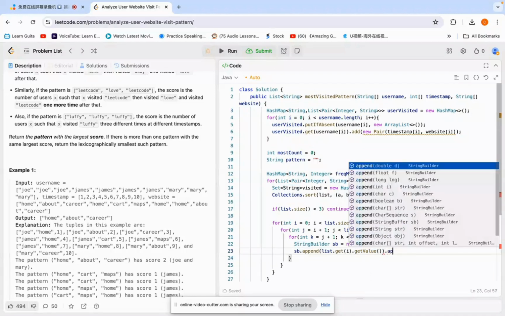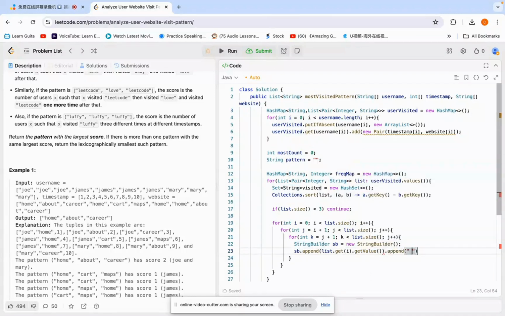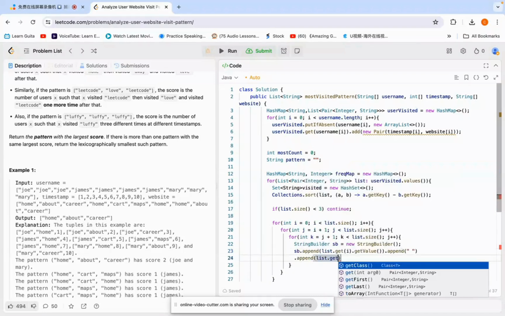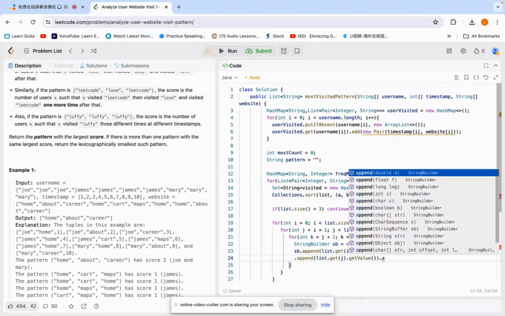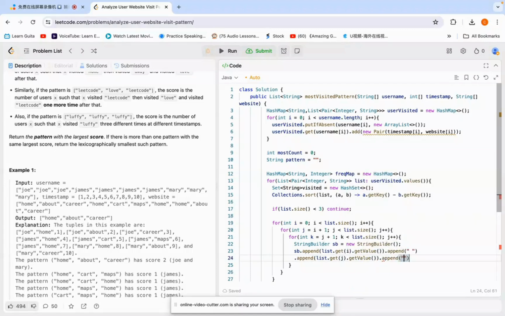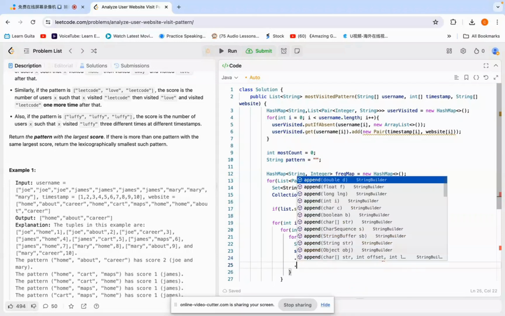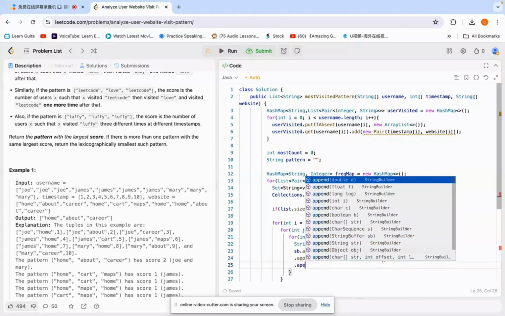And then we append empty, and then append list target j target value, and do the same thing here. Append. So we have 3 pointers, right?